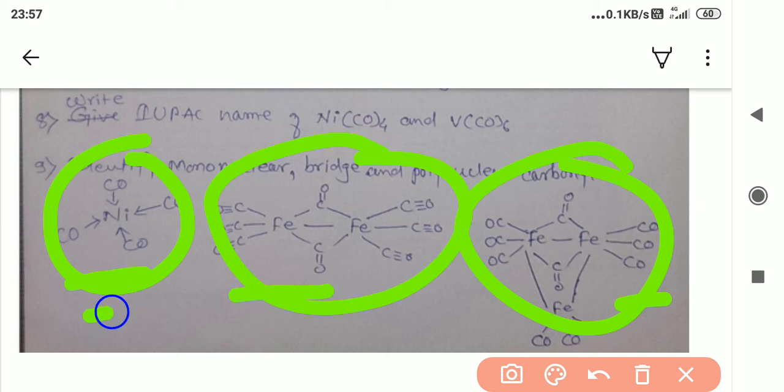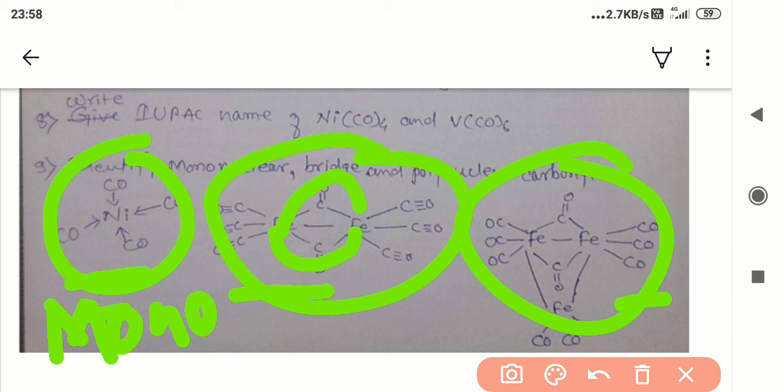See, in first example, nickel, only one metal is attached with the carbonyl, that's why it is mononuclear. In this case, two Fe are attached via this carbonyl and this carbonyl. So this forms bridge, the first bridge and then second bridge.